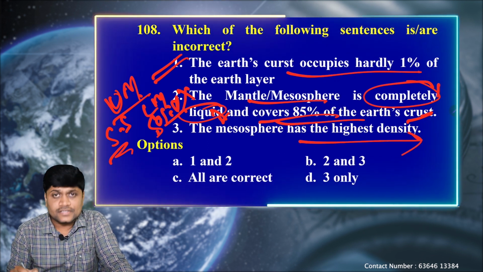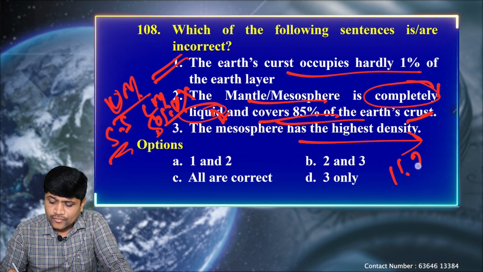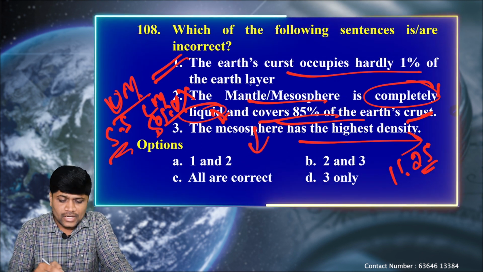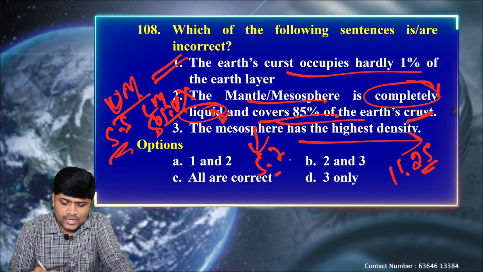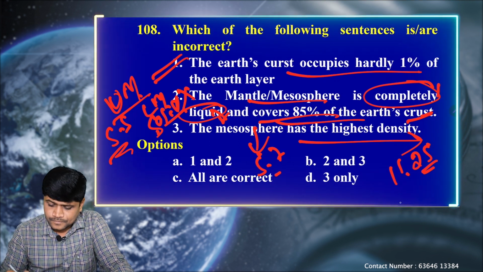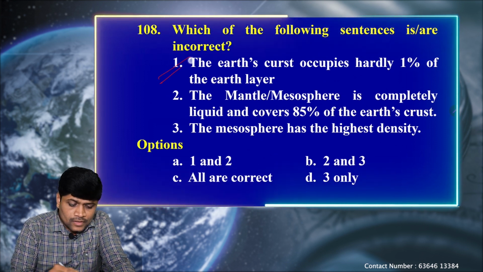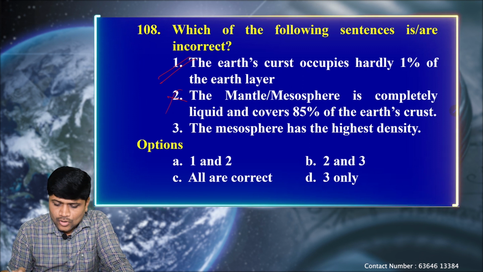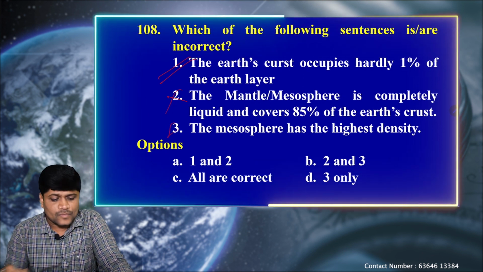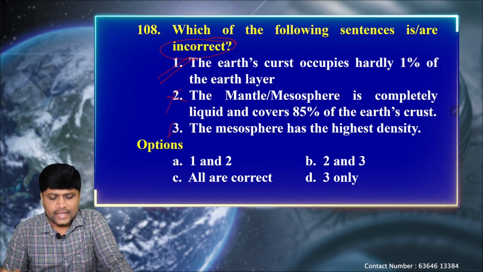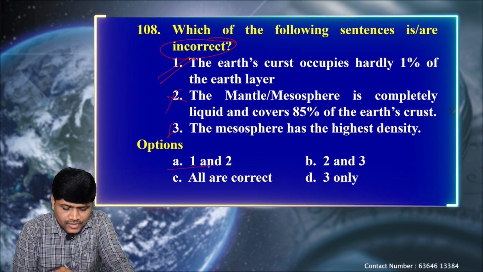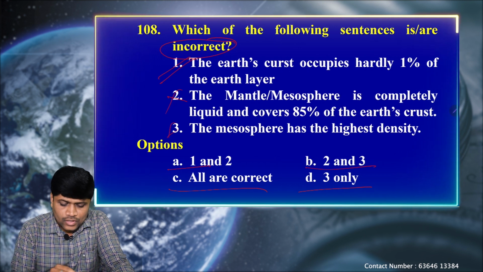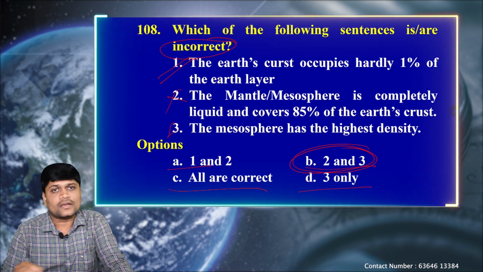The mesosphere has the highest density. No, the core has the highest density of 11.25 grams per cubic centimeter, whereas the mesosphere, or the middle mantle layer, has hardly 5.7 grams per cubic centimeter. That's why only the first statement is correct. The second statement becomes wrong and the third statement also becomes wrong. So the question is asking which are incorrect statements. That means option A is 1 and 2, B is 2 and 3, C all are correct, D is 3 only. So only statements 2 and 3 are incorrect.